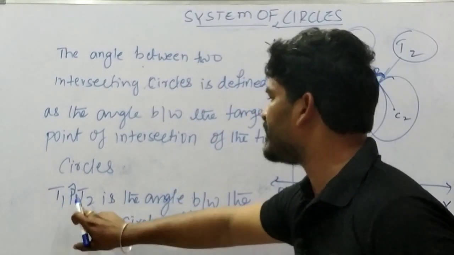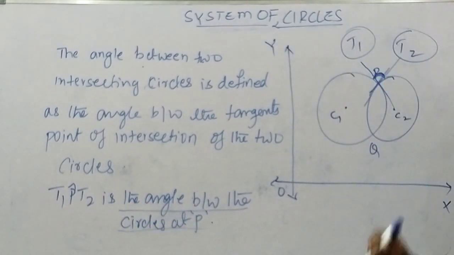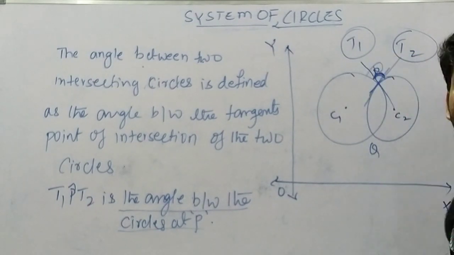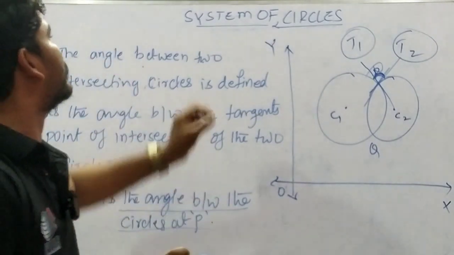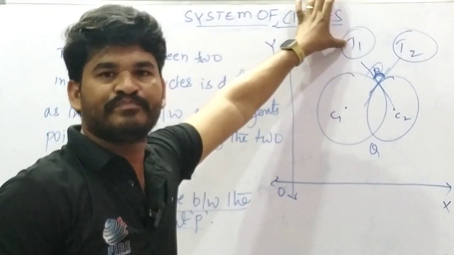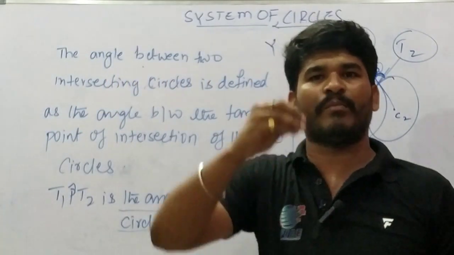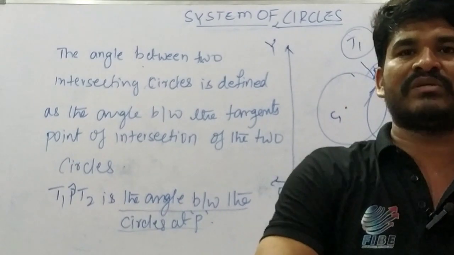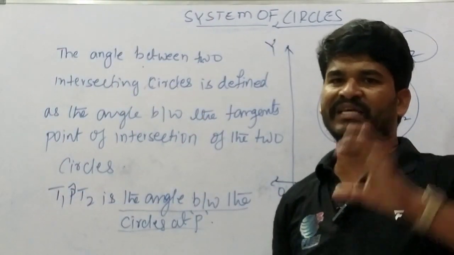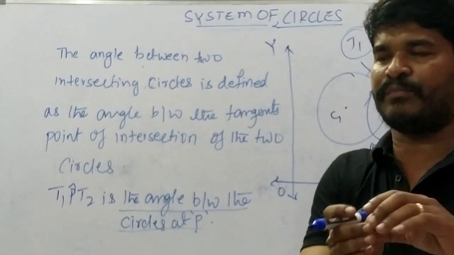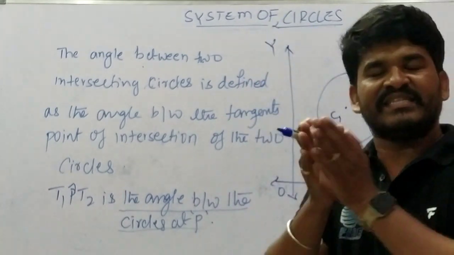Here T1 and T2 give the angle between the circles at P. This P makes some angle, and that angle is what we are going to find. Then the system of circles is set clearly. The two circles intersect at the points, and T1 and T2 are the tangents of the circles. We are going to find the angle theta between the two tangents T1 and T2. This is how the system of circles is set.